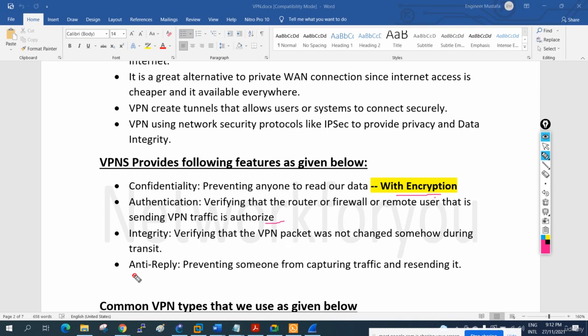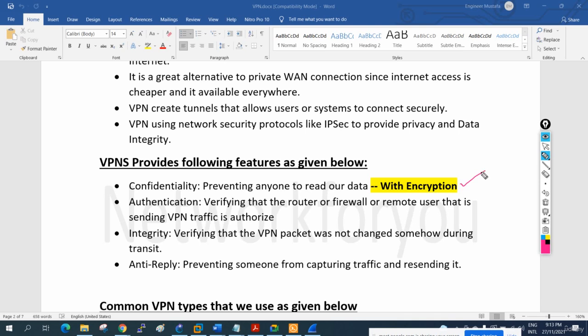That is nothing but anti-replay. Anti-replay means preventing someone from capturing the traffic and resending it. So we will reject that. If we receive any packet after some time, with delay, we will not take it. VPN will reject that. That is known as anti-replay. Let me repeat again. First one, we are going to encrypt the data.